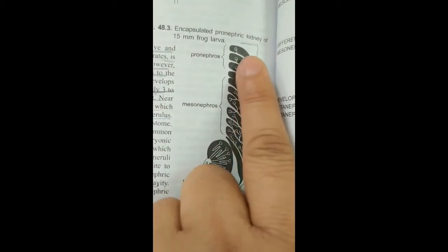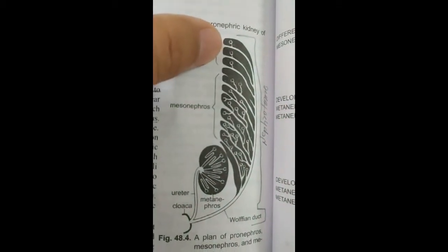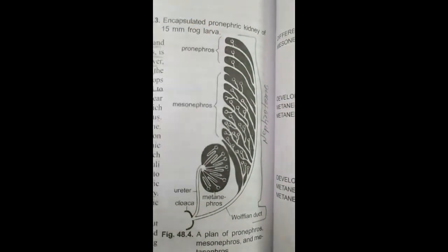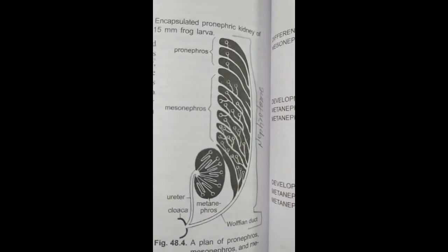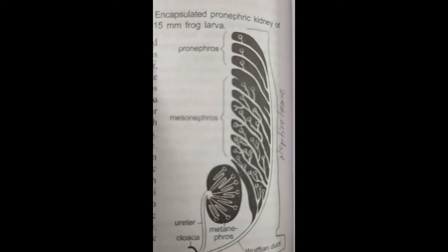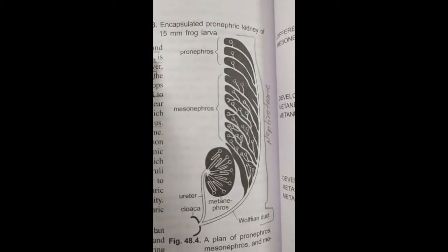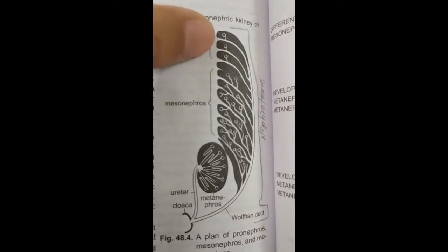The second thing I would like to tell you is that in pronephros, we know that the glomerulus lies in the coelom. They are not internal glomeruli. They are not covered by Bowman's capsule. So there will be no effective filtration of blood in the pronephros.